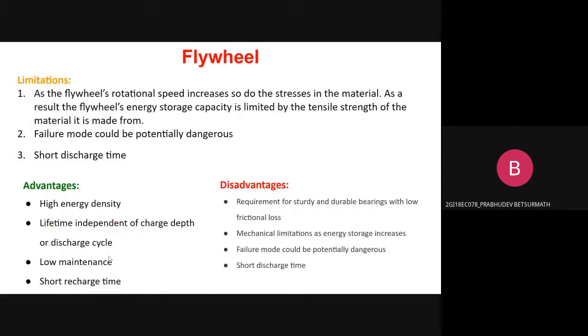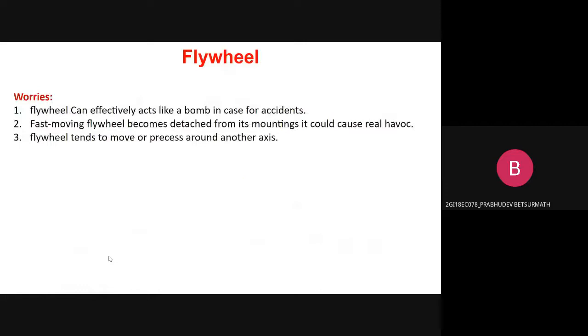Coming to the worries: during a crash, the energy is released almost instantaneously and the flywheel can act like a bomb. A fast moving flywheel, if it gets detached from its mounting, would cause disaster. We need to consider the gyroscopic effect of the disc at high speed. A flywheel stays in a single axis of spin. When torque or momentum is introduced around one axis, the flywheel tends to move and precess around the other axis. This behavior may cause accidental situations.